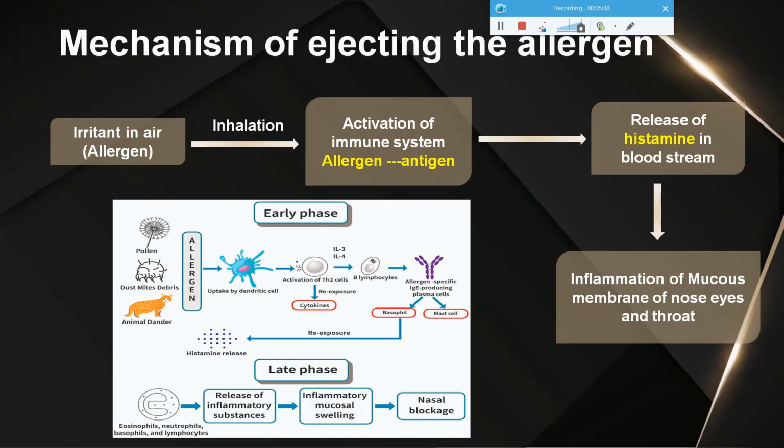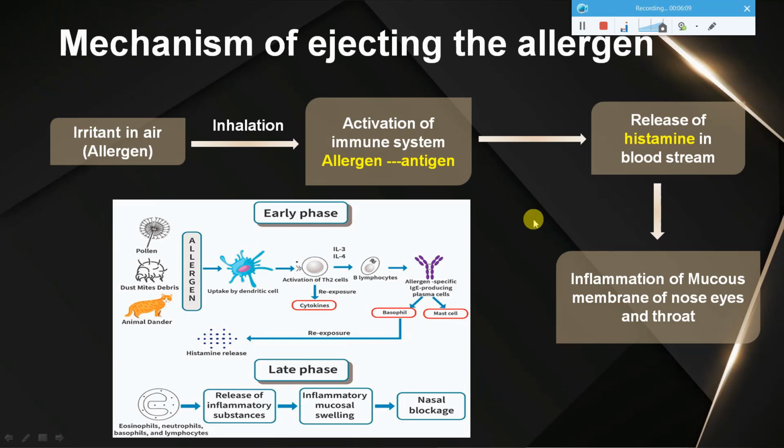So what is the basic mechanism of this allergen attacking your body? Let me give you some insights on that. Basically, the allergen, which is in the air, will enter your body, maybe through the route of inhalation. Once you inhale this, your immune system is activated. Each one of us has an immune system in our body, which is the defense mechanism, so that in case there is any allergen or any contaminant, your body fights against it.